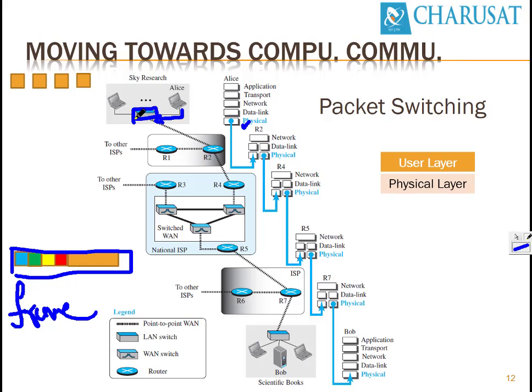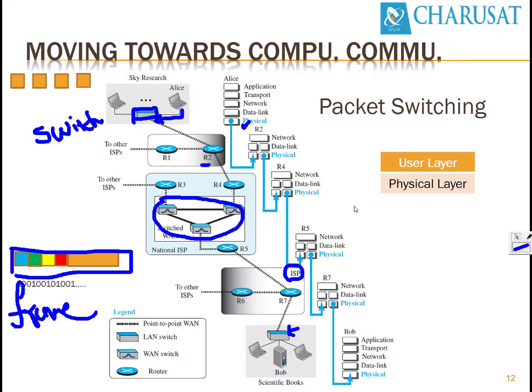This next machine is now known as a switch. Earlier in telephone communication it was a modem, now it is a switch. It's a network switch. The network switch is further connected to a router, R2. The name of the router is R2. R2 is further connected to R4, which is a national level or regional, state level ISP. This is a national level WAN switch and it is connected to R5. R5 is connected to R7, the ISP of Bob's organization, and R7 is connected to a network switch. This network switch is connected to Bob's computer.